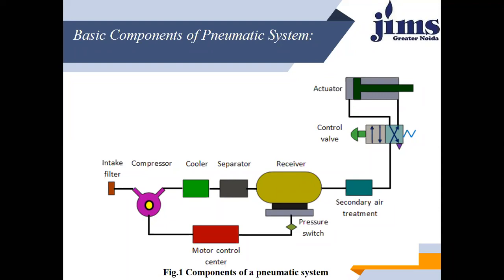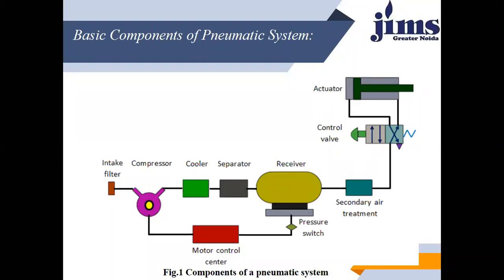So we will pass on to the cooler, and the cooler will remove all the heat generated during the compression stroke, then pass it on to the separator, and the separator to the receiver. The receiver has the sensors. They have the pressure switches. This is associated with the motor control center, and they will pass on the excess.